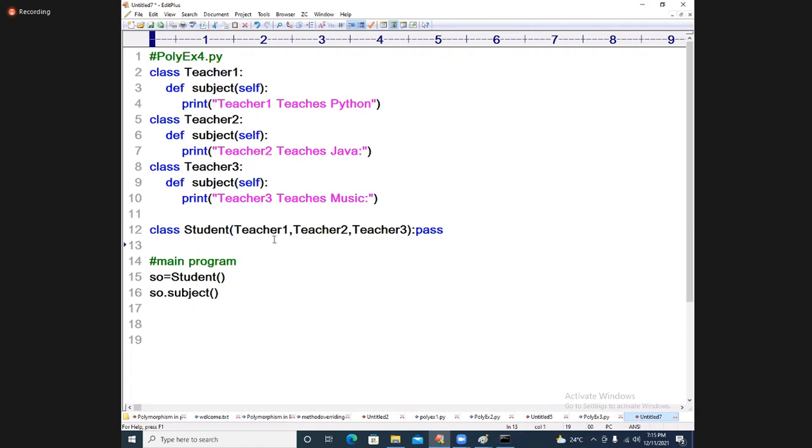Listen, teacher 1, not teacher 3. What is Mono thinking? Teacher 1 function is overridden by teacher 2. Teacher 2 function is overridden by teacher 3. Am I correct, Mono? Yes. But it is giving the preference to what? Teacher 1. Whichever is written first, that only will be given preference. Let me show you the example.